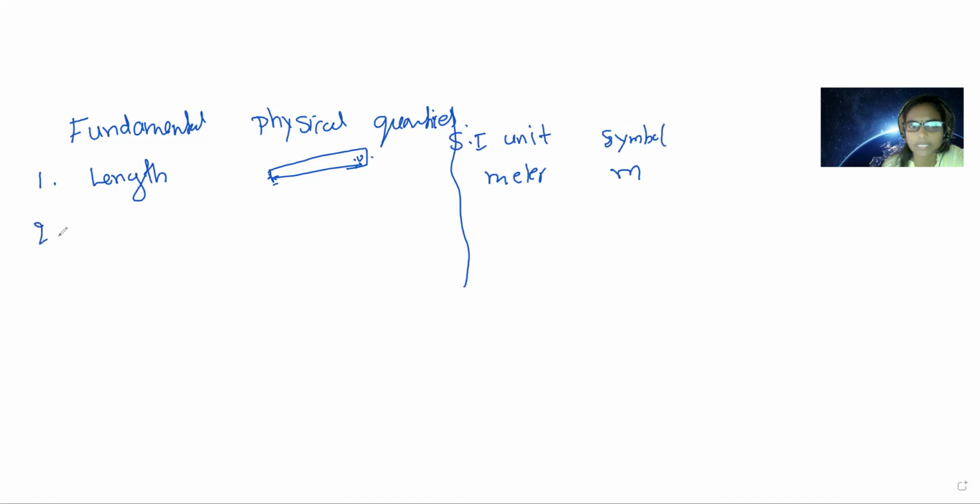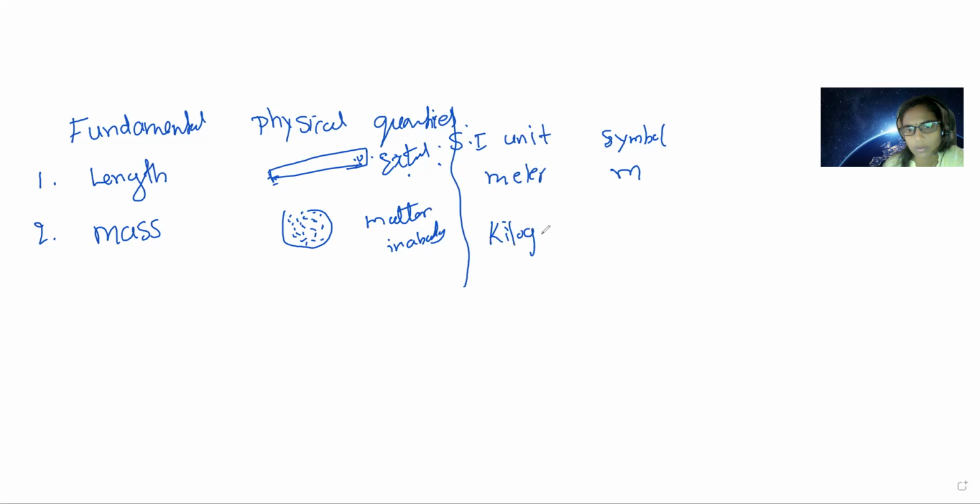The next quantity is mass. Mass is the amount of matter contained in a body. Suppose you take one cover, how much grain is there? That is nothing but the mass of that body. Mass is the amount or quantity of matter in a body. Understood, children? One end to another end is called length, and similarly matter contained in the body is the mass. We measure mass in kilograms, and the unit symbol is kg.